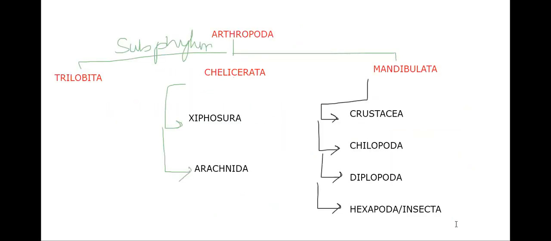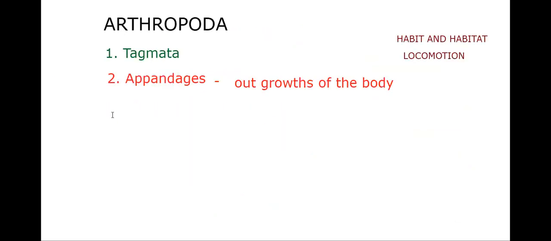And one more specialty here, striated muscle, voluntary muscle, we learned earlier. Striated muscles appeared for the first time in phylum Arthropoda. Muscles and legs are helpful for locomotion. Striated muscles appeared for the first time in phylum Arthropoda only.